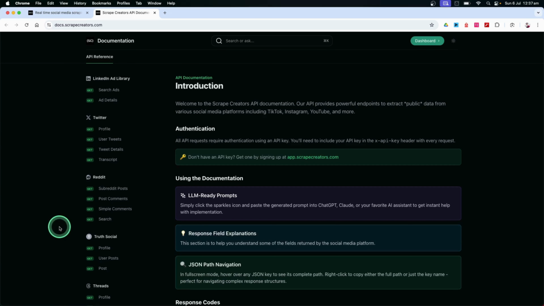And you might ask why we would use this ScrapeCreators API as opposed to, say, the official Python wrapper for the Reddit API. It's really two reasons. One, this is a bit easier to use. This one you have to pay a little bit of money, but it's quite affordable. But you don't have to set up projects, create an app, and then manage the app and client IDs and client secrets and user agents. So the setup for this is a lot easier. It's just a simple HTTP call to the API.